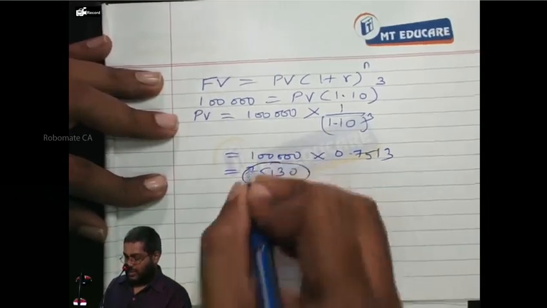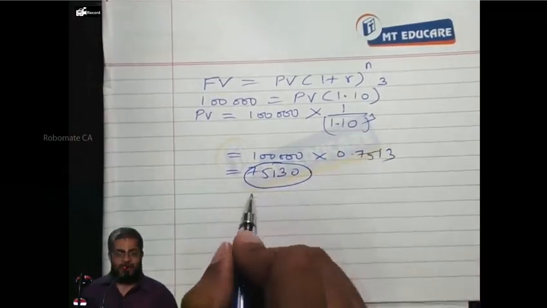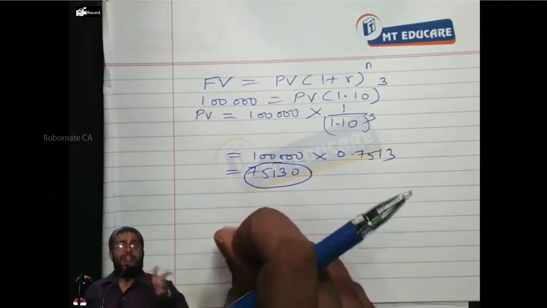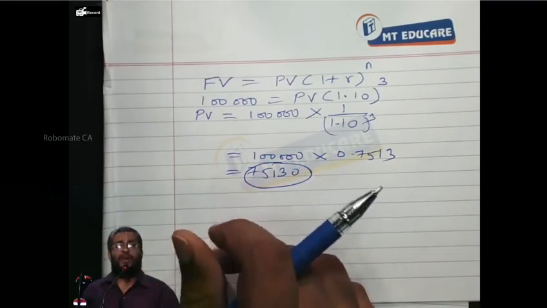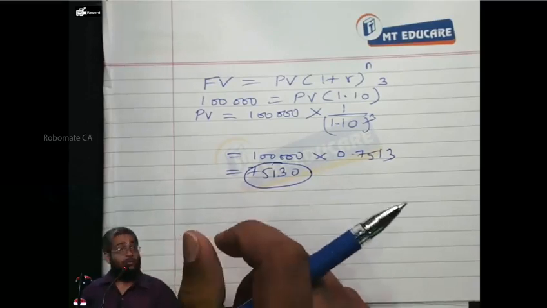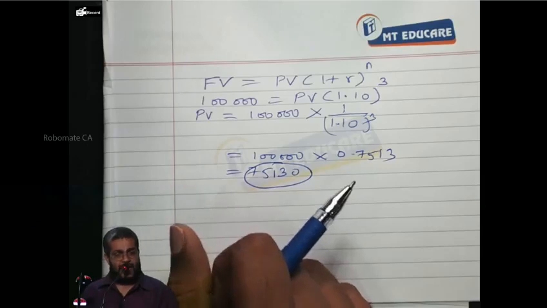75,130 is equal to 75,130. Can I proceed or not? So, today 75,130 is as good as what? 1 lakh after 3 years. Somebody says, you want 75,130 today or 1 lakh after 3 years. Which will you choose? Both are equally good. Today 75,130 is equal to 1 lakh after 3 years.